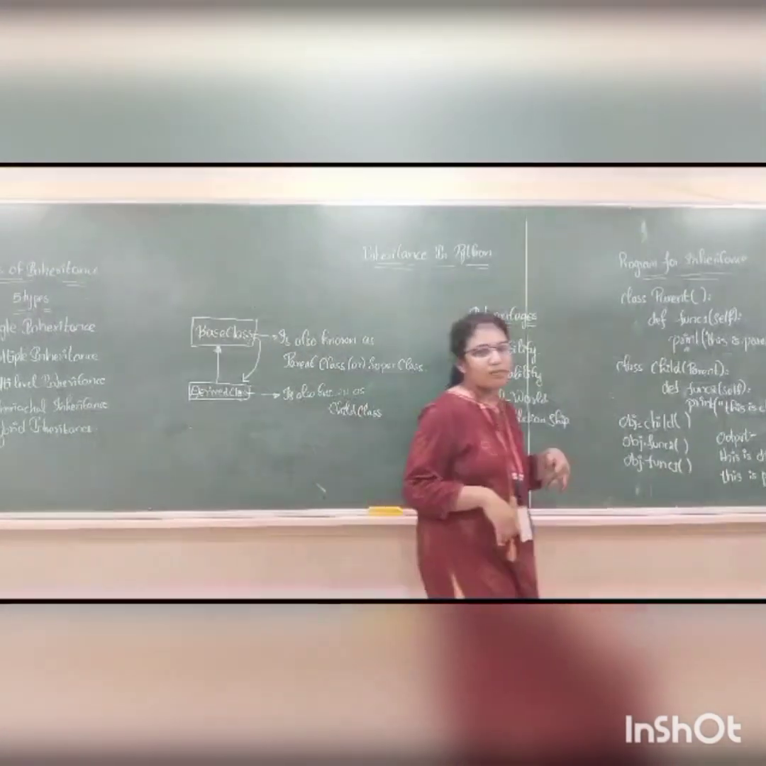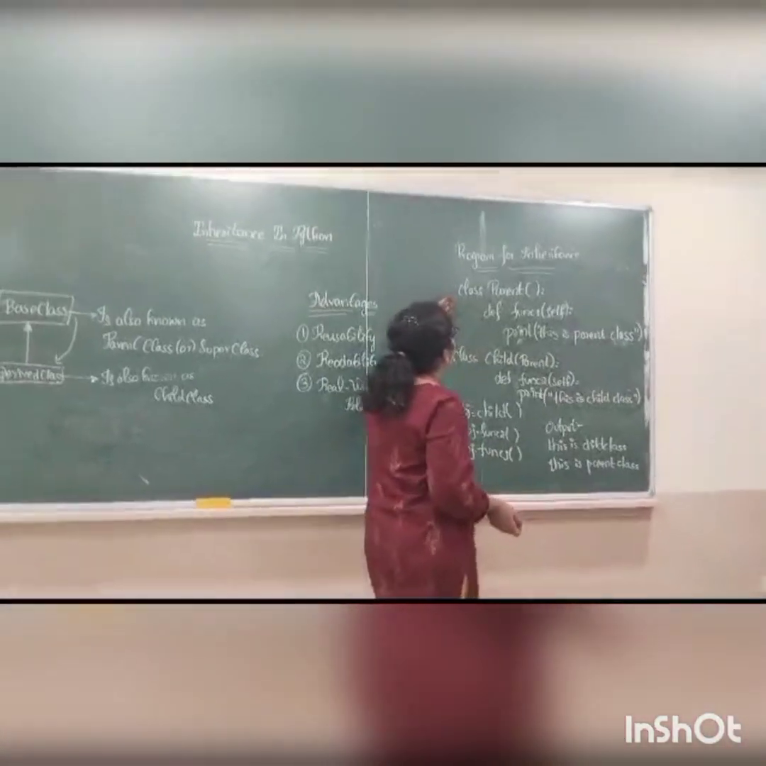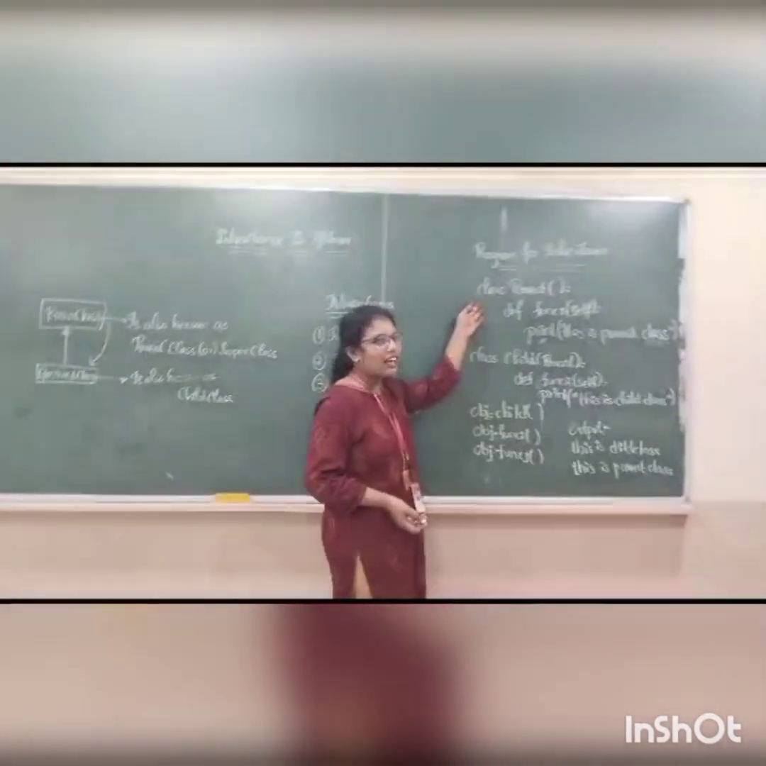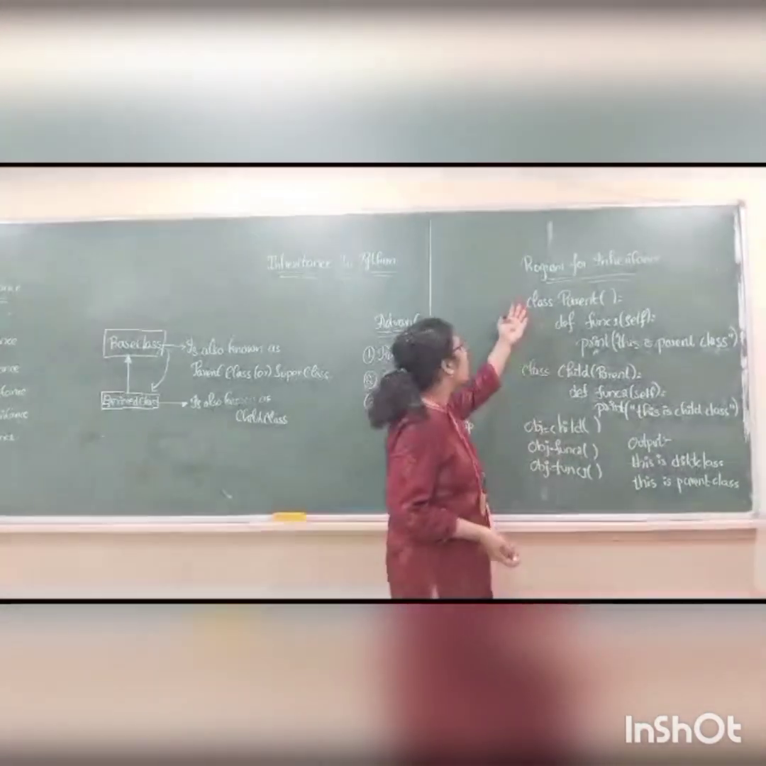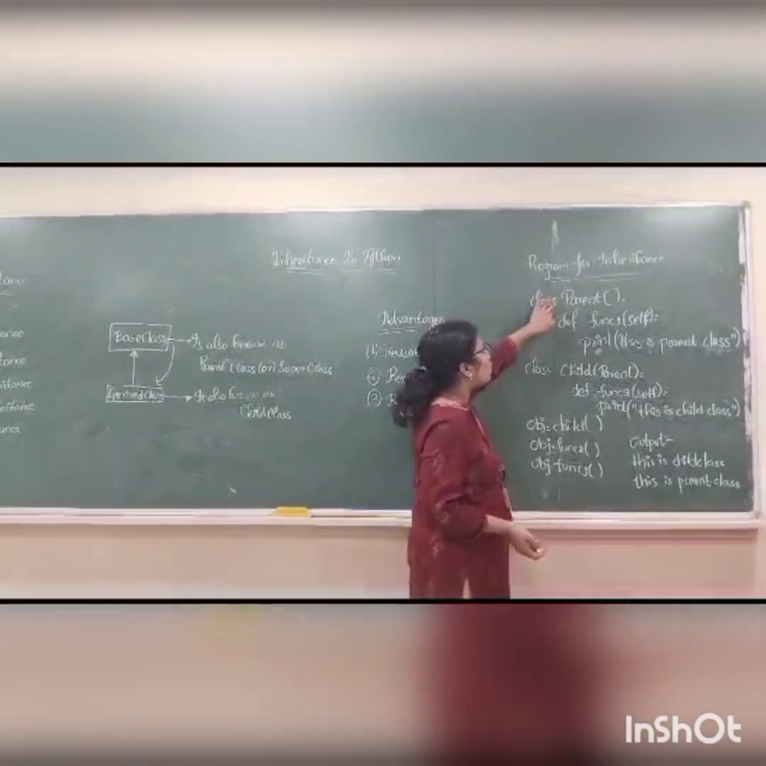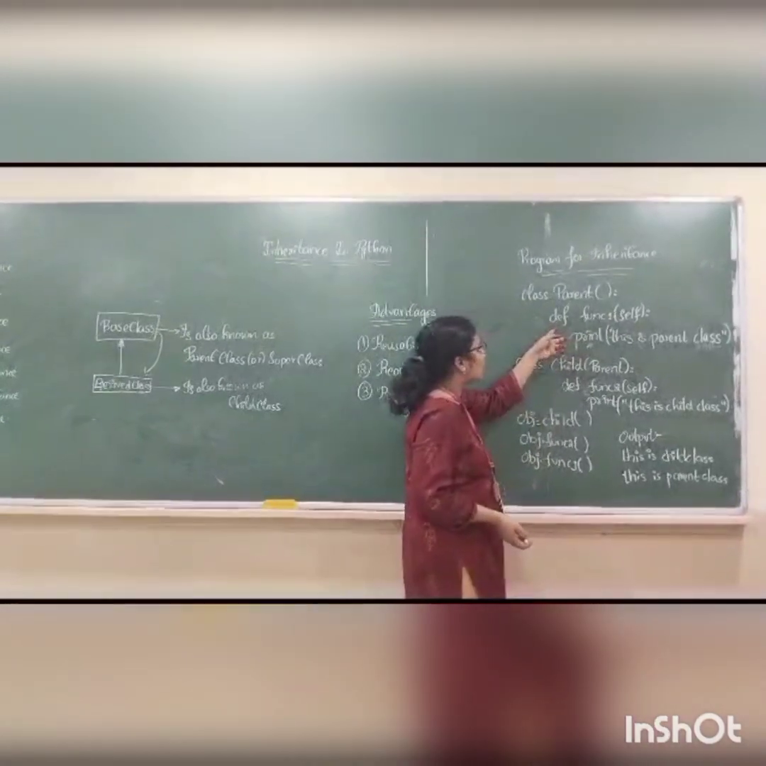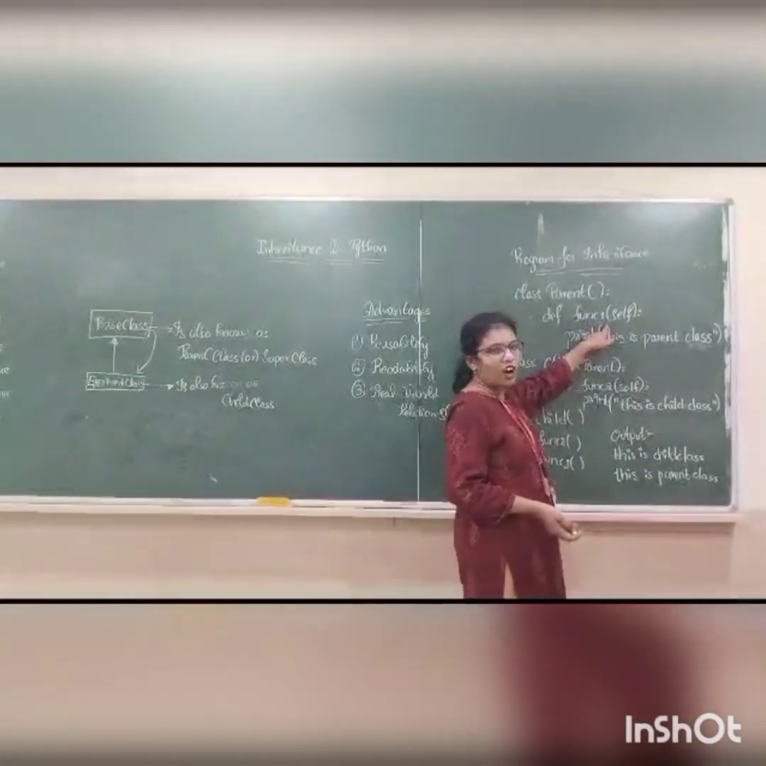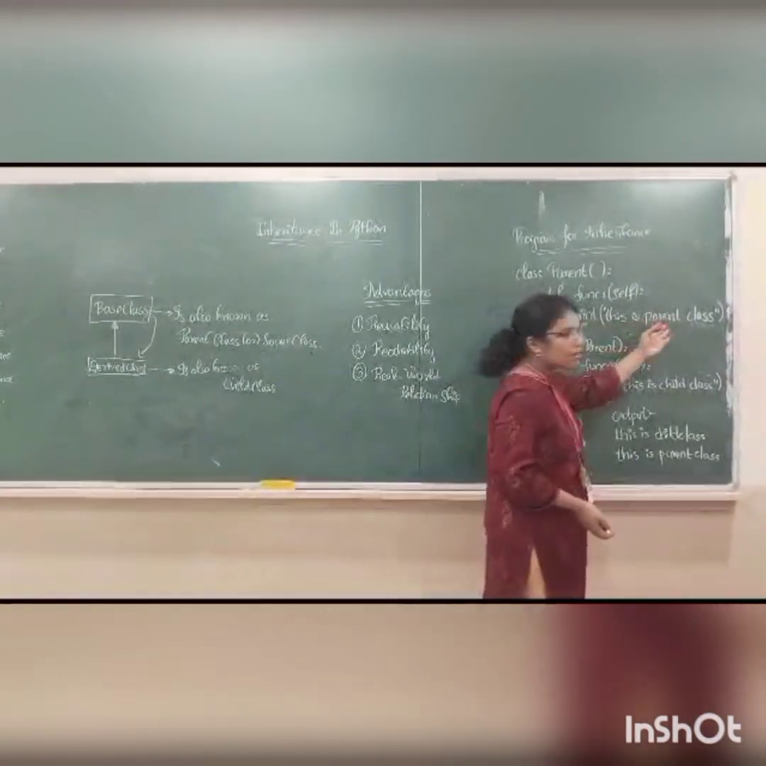Now I am going to explain a simple program for inheritance. First of all, I created the class for the parent. To create a class, we use the class keyword followed by the class name. I have written a function, that is def function, with one argument, that is self. Inside the function I wrote, this is parent class.